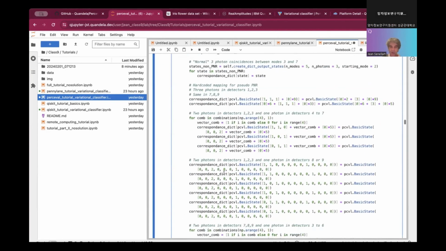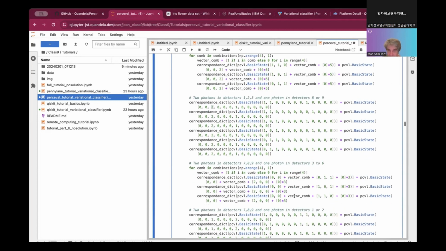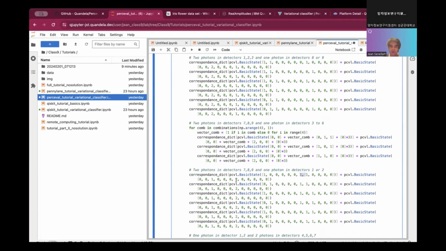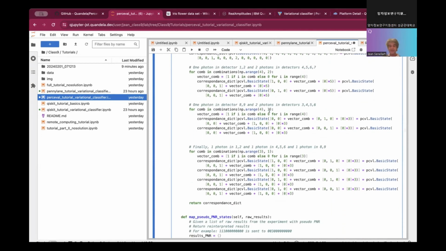So there is code after to map the output, because if they detect a 1-1, it will mean that it was a 0-2, basically. So this means that every time they detect a 1-1, it means that there were 2 photons in this mode. Here they are undoing the PNR manually by just putting the photons back together. So this is done. It's not nice code. It's very ugly code that is manual, but we see the intent here.